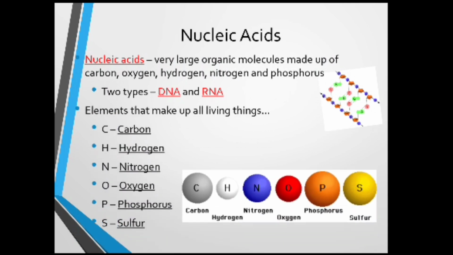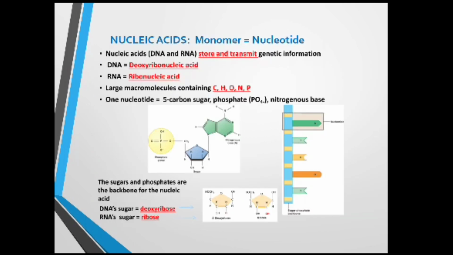Elements that make up all living things are carbon, hydrogen, nitrogen, oxygen, phosphorus and sulfur. Nucleic acids store and transmit genetic information. Here DNA means deoxyribonucleic acid and RNA means ribonucleic acid.